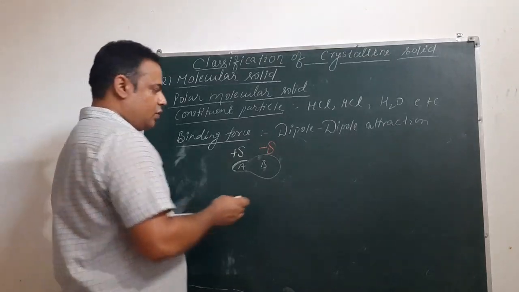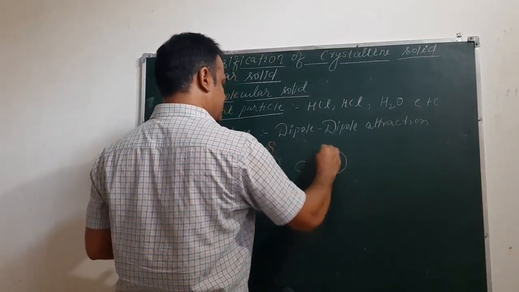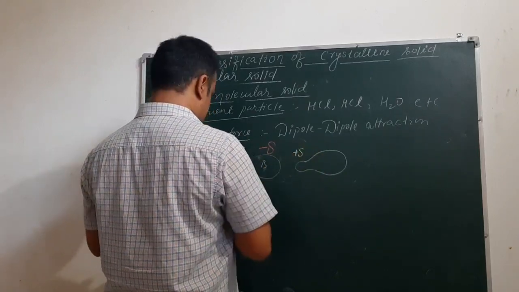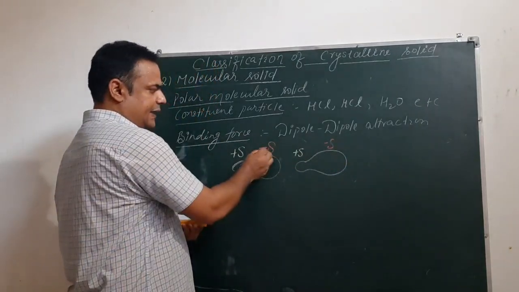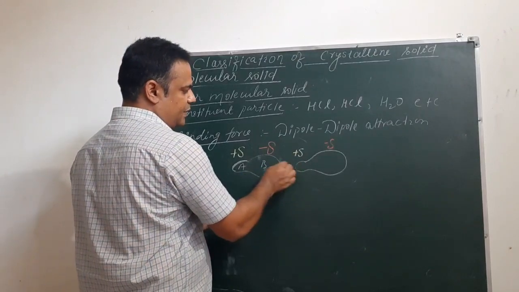When another molecule comes, it will have the same arrangement, slight positive and slight negative. So here negative part and here positive part, so one kind of attraction will be between these molecules.